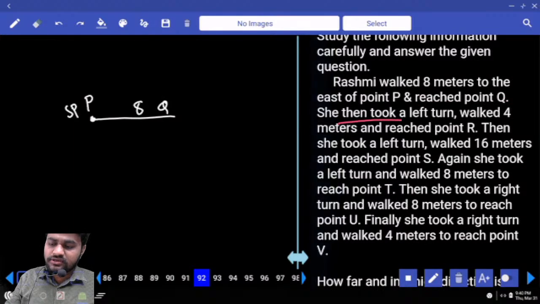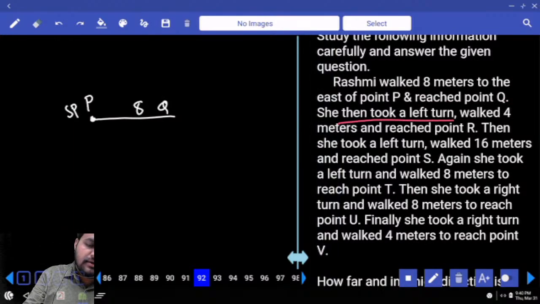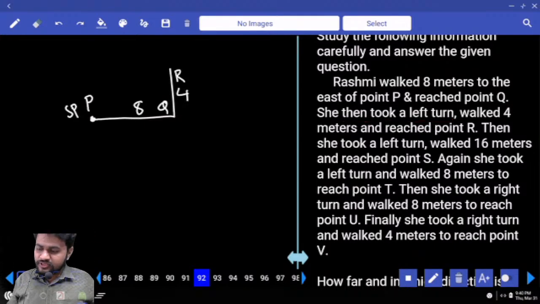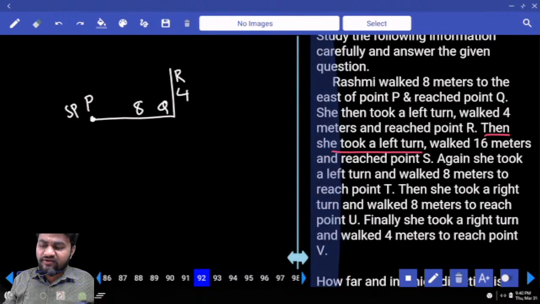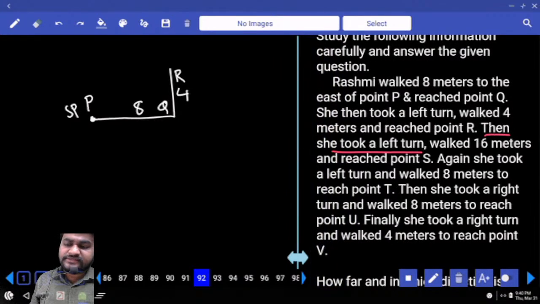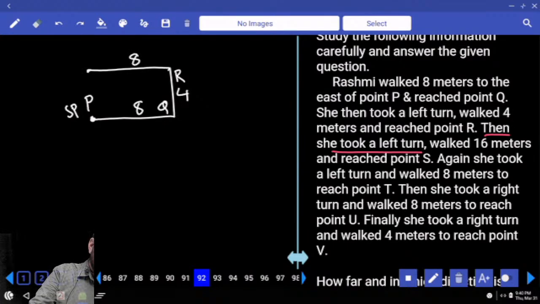She then took a left turn, walked 4 meters and reached point R. Then she took a left turn and walked 16 meters and reaches S. So left turn 16 meters is required. Out of 16 up to here 8. 8 plus 8 is 16 meters, reaches S.